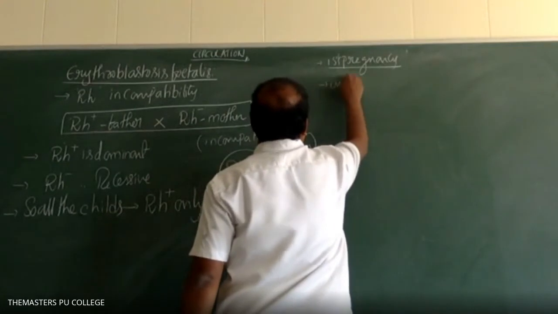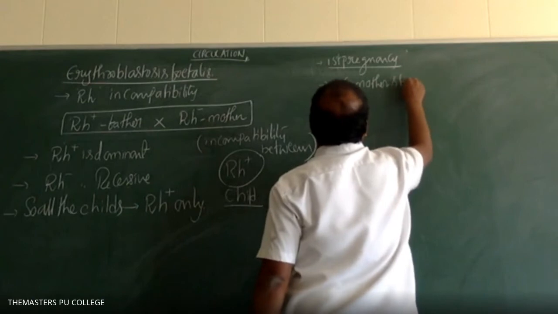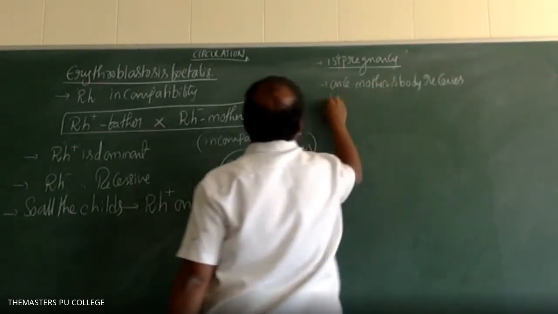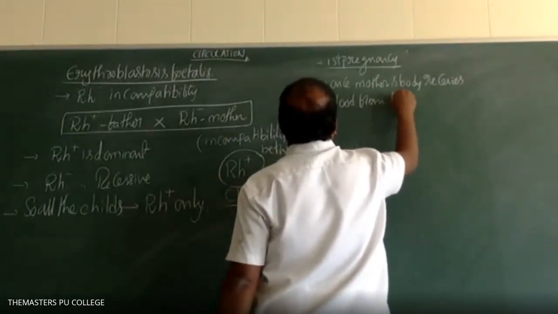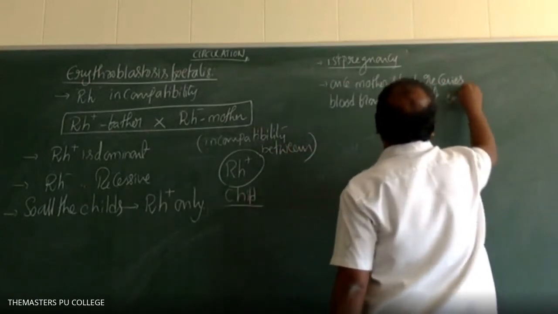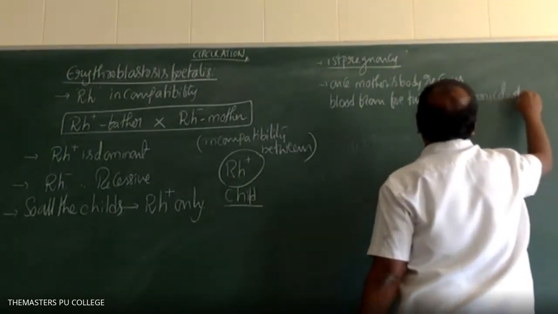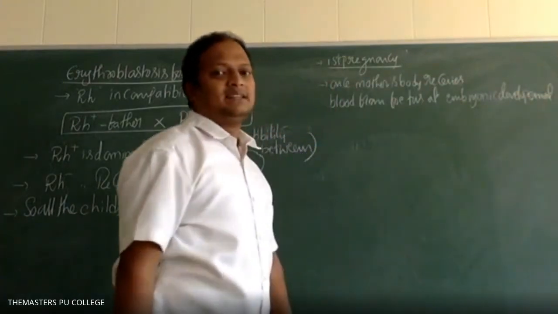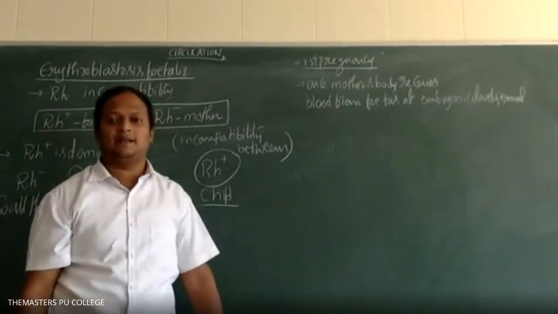Once the mother's body receives blood from the fetus at the time of embryonic development, mother receives blood from fetus at the time of embryonic development.